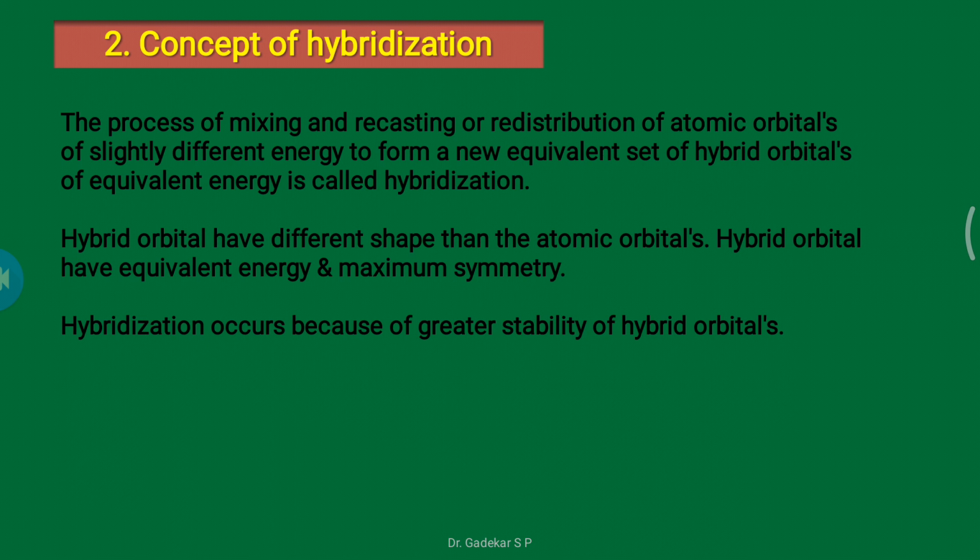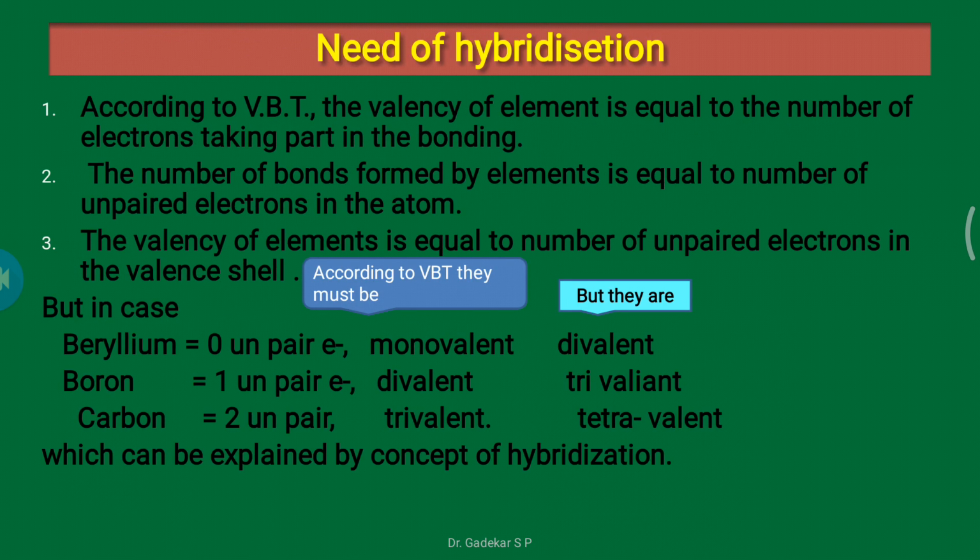Higher symmetry, so they hybridize. Hybridization occurs because of the greater stability of hybrid orbitals. Okay, why is there a need for hybridization?